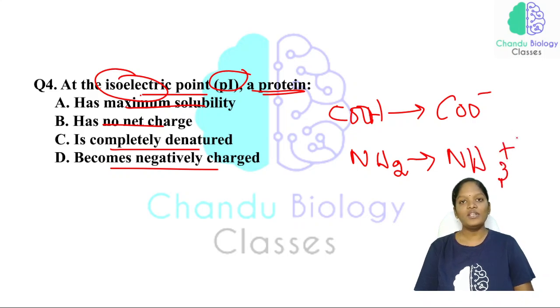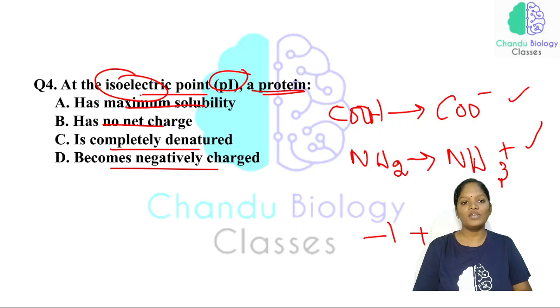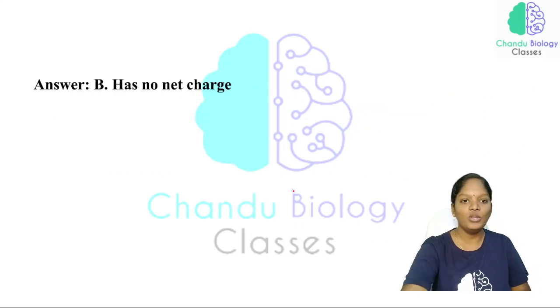So as a result of this protonation and deprotonation, the net charge will be -1 + 1 is equal to 0. There is no net charge. So as a result of that, we call this particular point the isoelectric point, where we have no net charge. So the answer for this question will be no net charge.